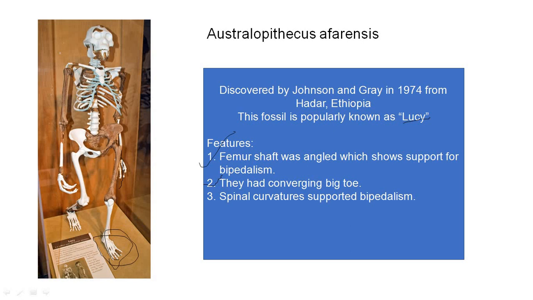There I told you that humans have an S-shaped backbone having two curves, two concavities and two convexities, and this helps in bipedal locomotion. So in Lucy also we find such spinal curvatures which confirm that Lucy was a biped.